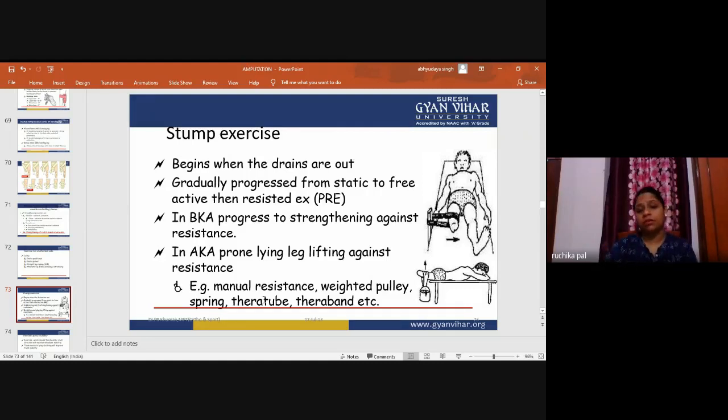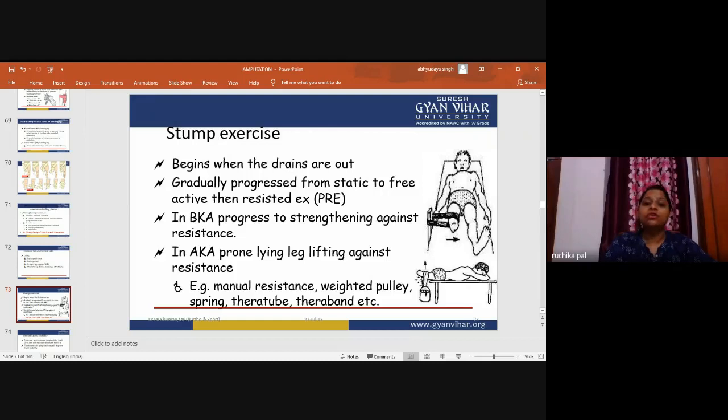In above knee amputation, prone lying leg lifting against resistance. As you can see in the diagram, the patient is in the prone lying position and the weight is hanging over the stump. Now the patient is raising the stump, or the leg, for hip extension.